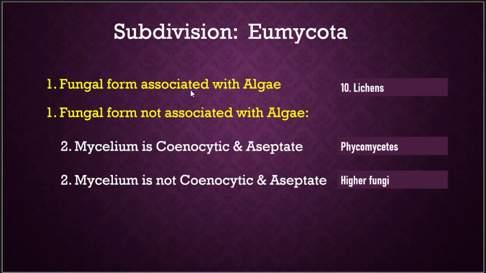Here it is associated with algae, and the other groups are not associated with algae. Among the other groups we can see two very important divisions. If the mycelium is cenocytic and aseptate, that is, multinucleate without any septa, then that group is termed Phycomycetes or lower fungi, and it has six classes. If the mycelium is not cenocytic and aseptate, that is, binucleate or multinucleate but septate, then it is called higher fungi.